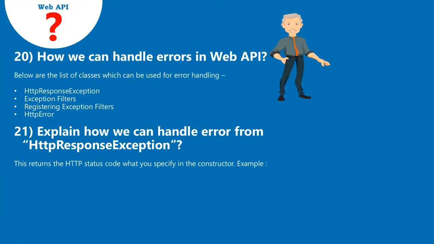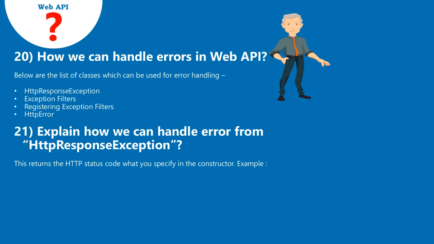20. How can we handle errors in Web API? Below is the list of classes which can be used for error handling: HttpResponseException, exception filters, registering exception filters, HttpError.